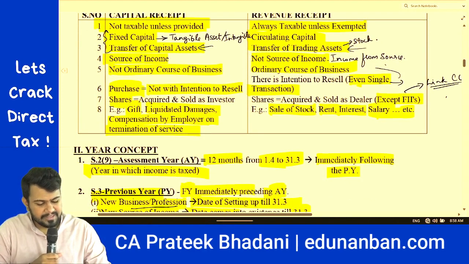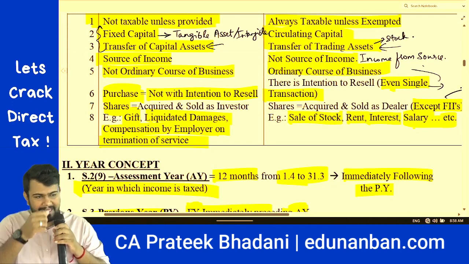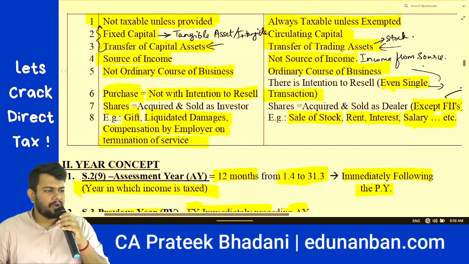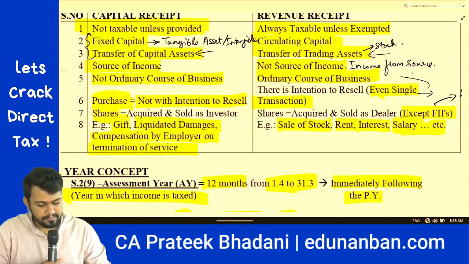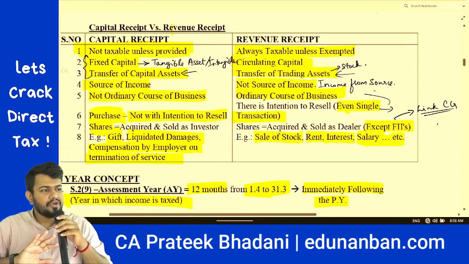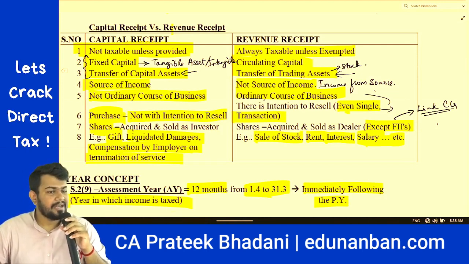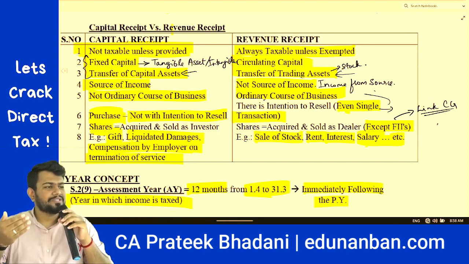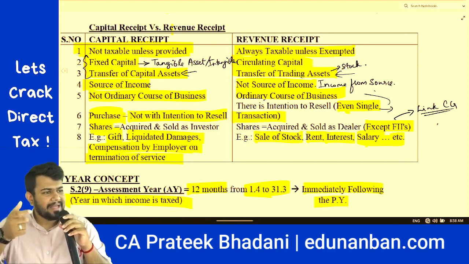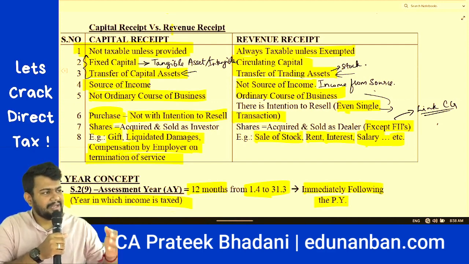Then capital receipt arises not due to the ordinary course of business. Revenue receipts arise due to the ordinary course of business. If you do a purchase not with the intention to resell, but still later on you sell that particular goods and get the money, then it is called capital receipt. However, if you had an intention to resell and then you sell it, then the money received will be called revenue receipt.